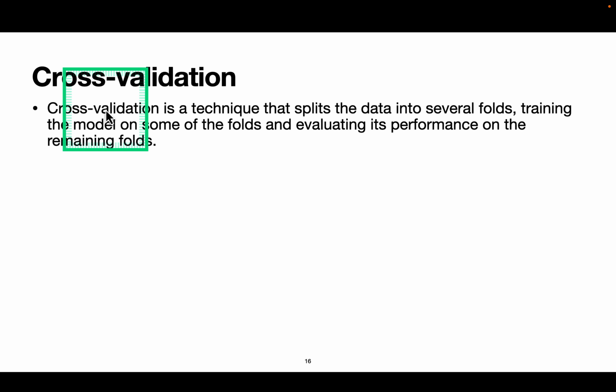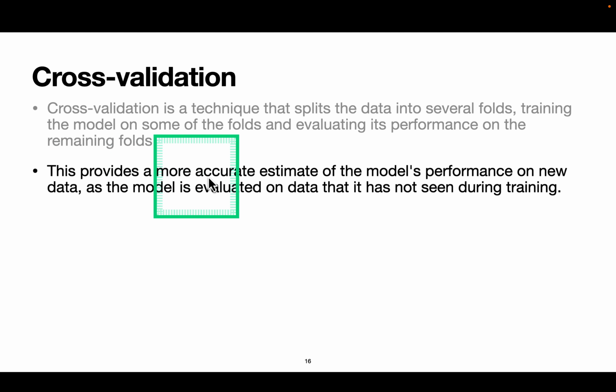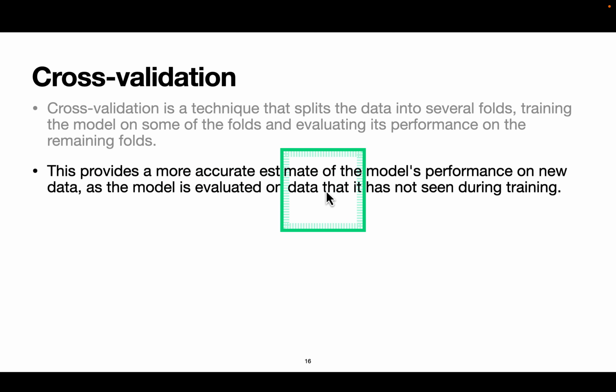Okay, cross-validation is a technique that splits the data into several folds. This is one of the techniques for preventing overfitting. Cross-validation splits the data into several folds, training the model on some of the folds and evaluating its performance on the remaining folds. This provides a more accurate estimate of the model's performance on new data, as the model is evaluated on data that it has not seen during training.